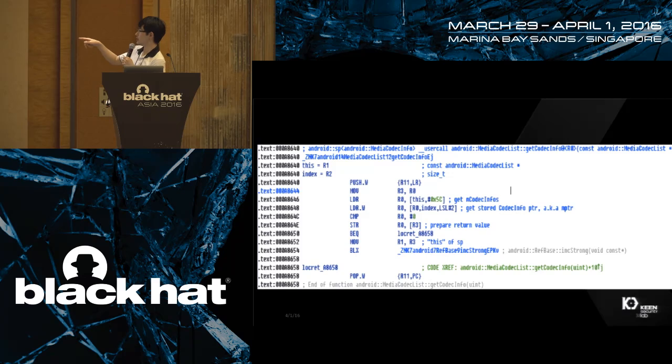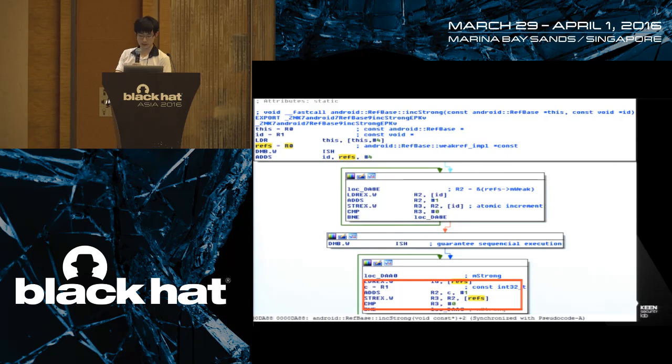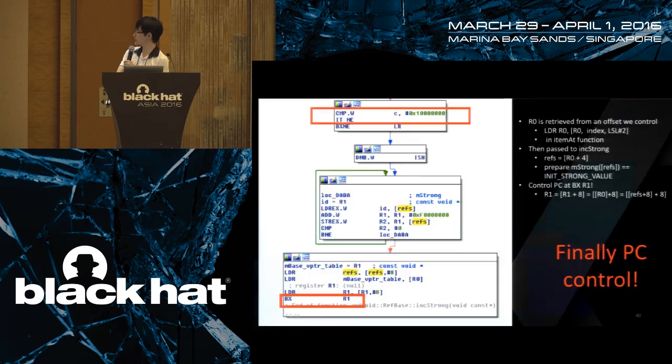The following assembly will clearly reveal that. First, the MediaCodec mCodecInfos will be retrieved and finally passed to an incStrong. You cannot see the incStrong in the source code, but in assembly it clearly reveals that incStrong is called. And finally, after some address dereferencing, we reach a BX R1 here.